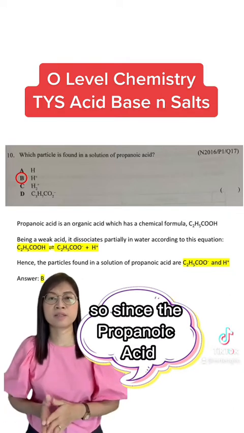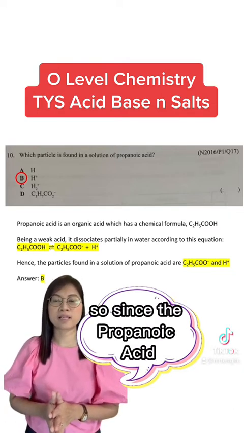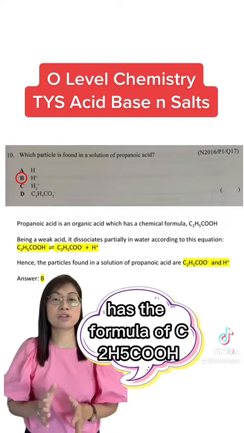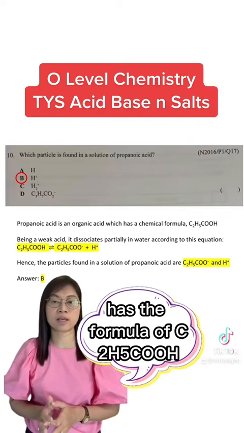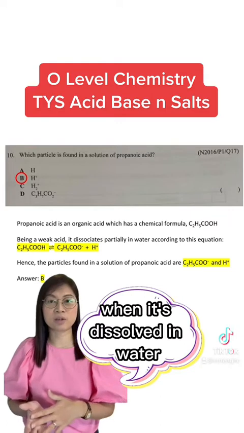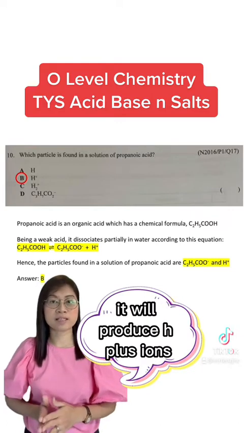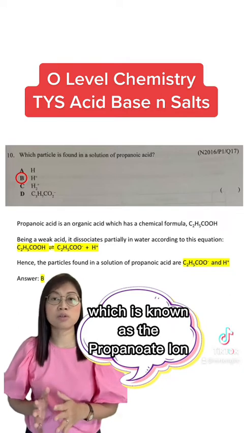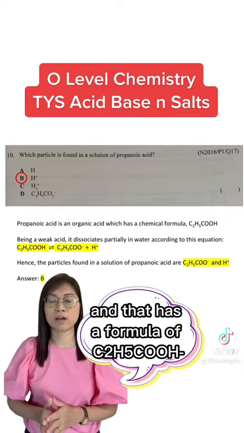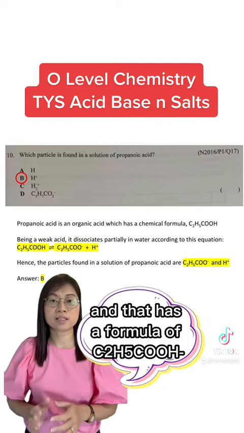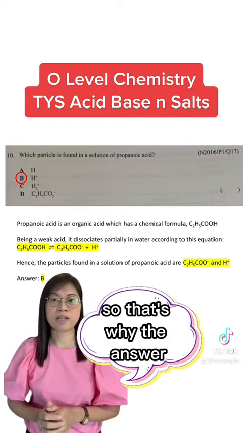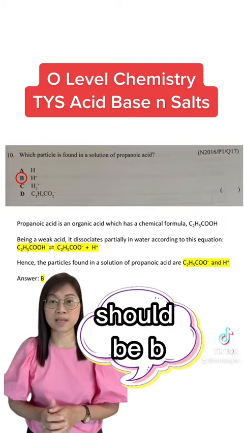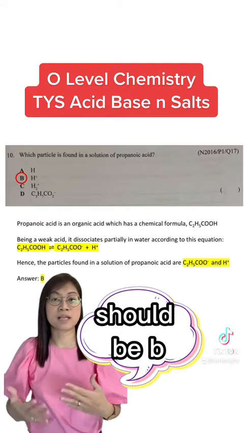Since propanoic acid has the formula C2H5COOH, when it's dissolved in water, it will produce H+ ions together with an anion known as the propanoate ion, which has a formula of C2H5COO-. So the answer should be B, whereby it produces H+ ions.